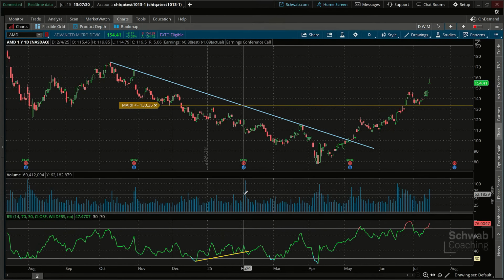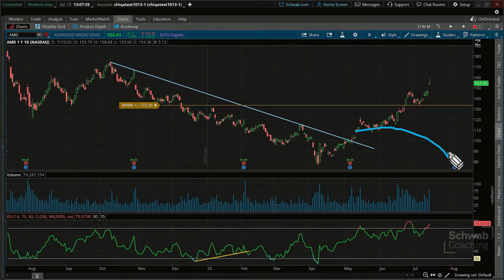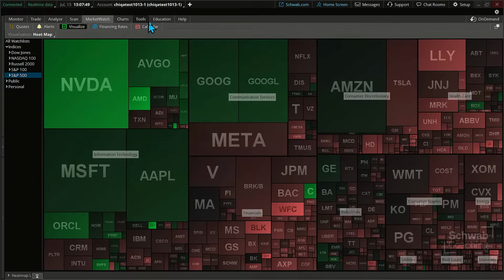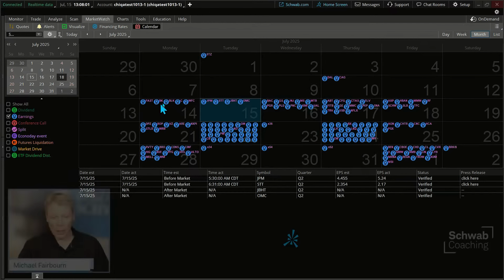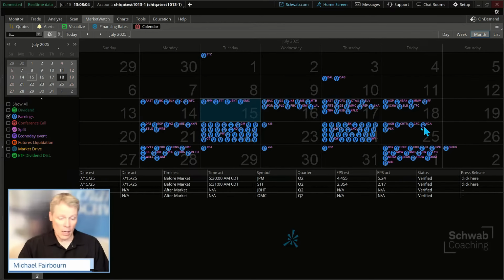In terms of risks of the market, we're seeing potential risks right around the corner on a lot of stocks. Folks, earnings season really begins to kick into gear about mid-July. For AMD it happens to be August, but look at all of the earnings we're getting here. I'm just going to go to the calendar real quick. You can see us starting to spike with the S&P. Last week was nothing like this week. Last week we had 2 companies in the S&P, and this week, as you can see, a lot of financial stocks kick it off.